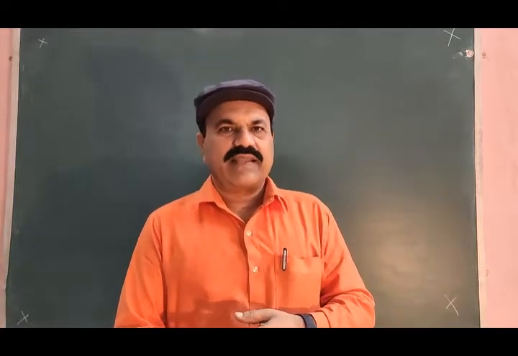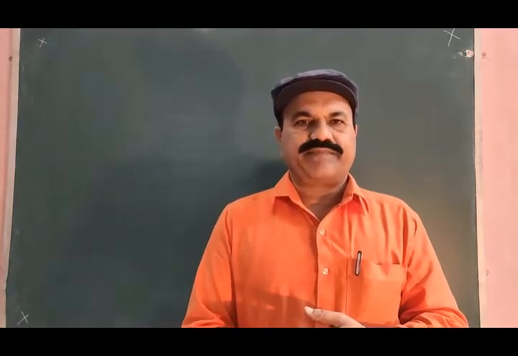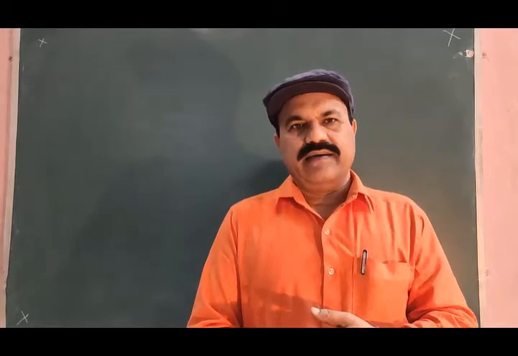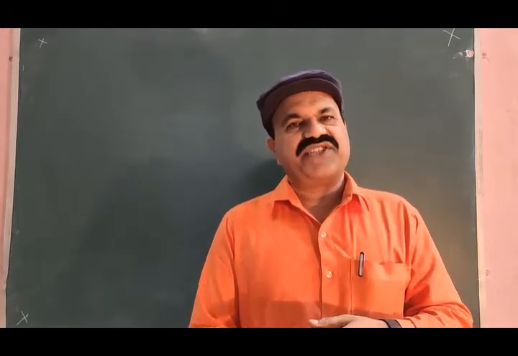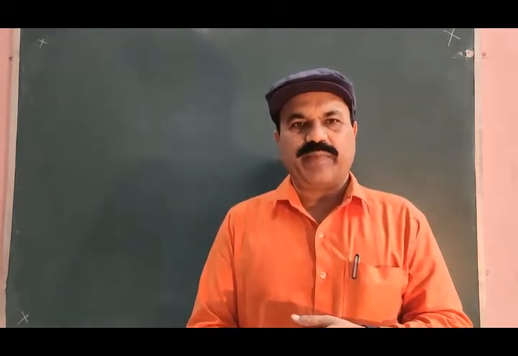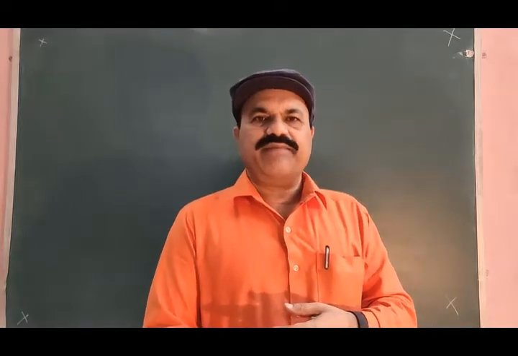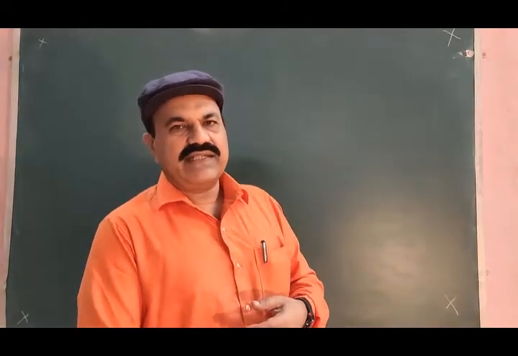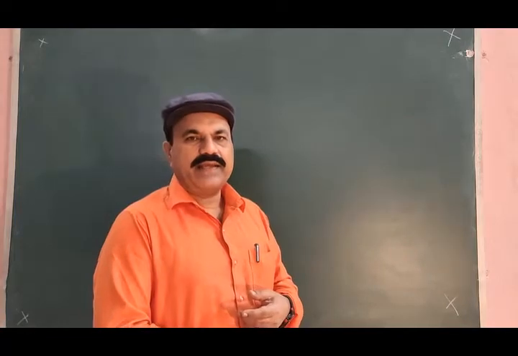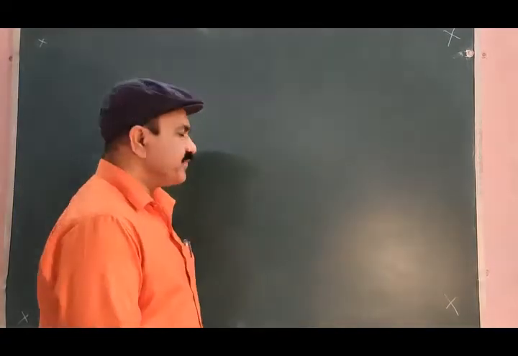Well, yesterday we started Bose-Einstein statistics and distribution law. We arrived at the probability equation.